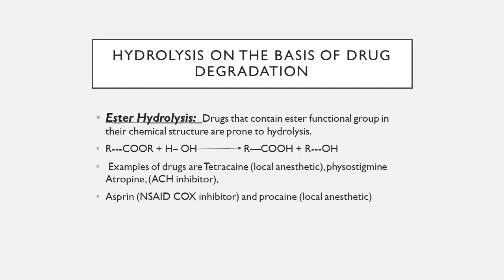And if the drug is present in ionic form, like a salt of a weak acid or base, and then hydrolyzed, we say that it is ionic hydrolysis. So you will have to make a difference between ionic and molecular hydrolysis. Ionic hydrolysis is fast while molecular hydrolysis is slow and irreversible.